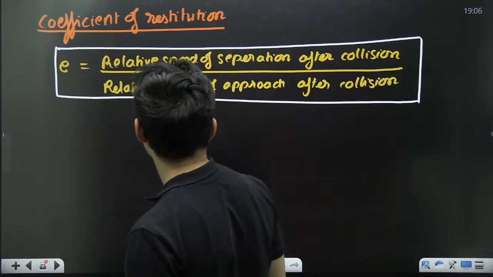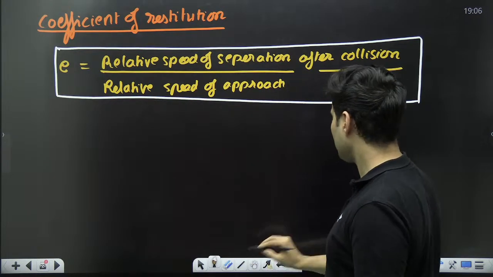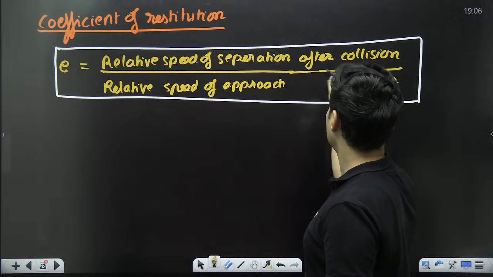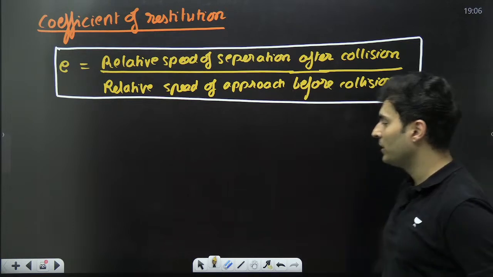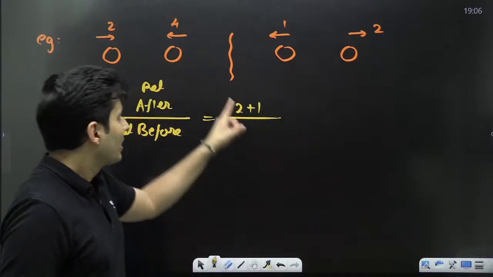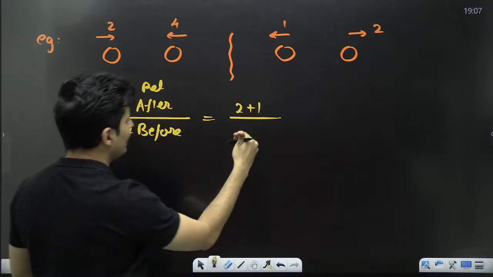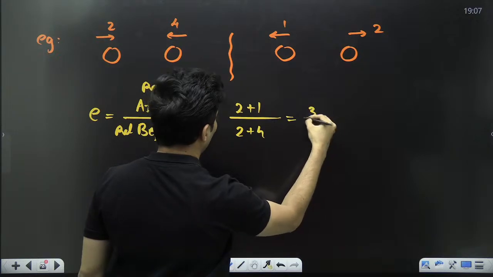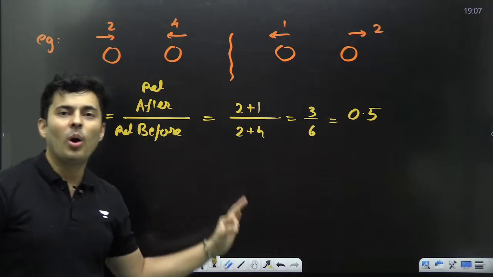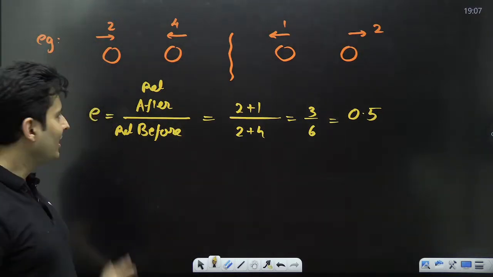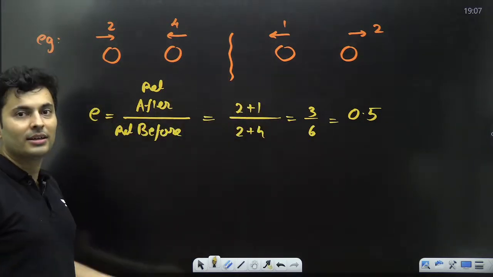Oh, sorry. This was before. My bad. This is before. Sorry. Yeah. Relative speed of approach before the collision. So, this is after, 2 and 1. And what is before? 2 and 4 are coming like this. Again, they will add. So, 2 plus 4. 2 plus 1 is 3. 2 plus 4 is 6. So, basically it is 0.5. So, coefficient of restitution is 0.5. That's how you calculate relative speeds, divide them and find the coefficient of restitution.